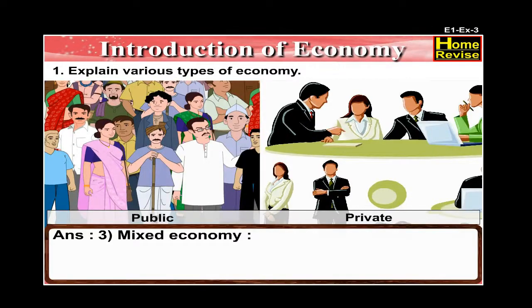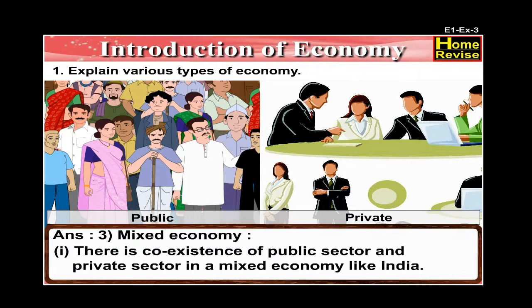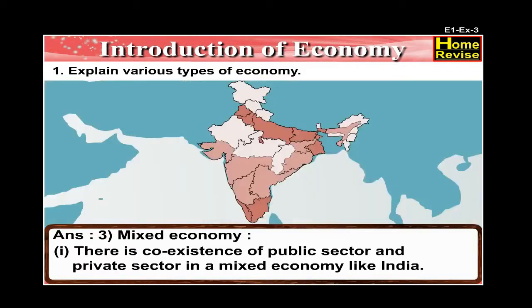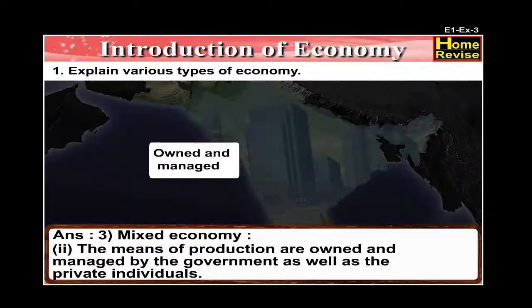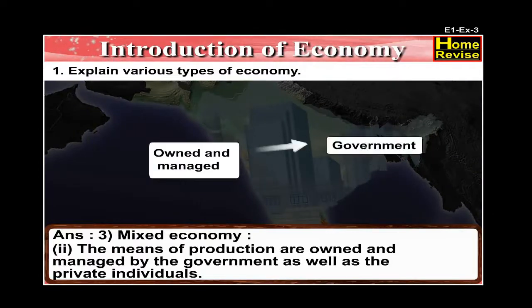Number 3. Mixed economy. There is coexistence of public sector and private sector in a mixed economy like India. The means of production are owned and managed by the government as well as the private individuals.